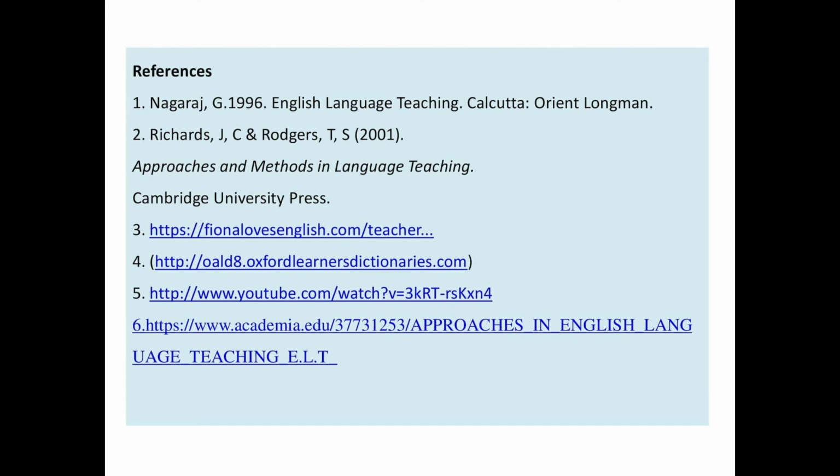So this was about the evaluation, and these are a few references, and there are a few links provided to you that will give you more information related to it and the things which you can learn and retain